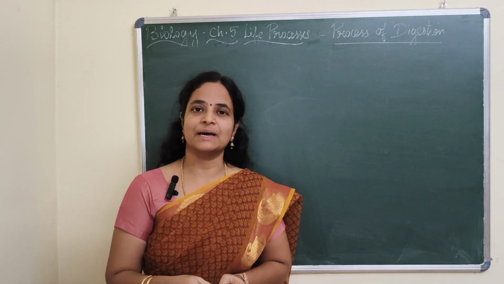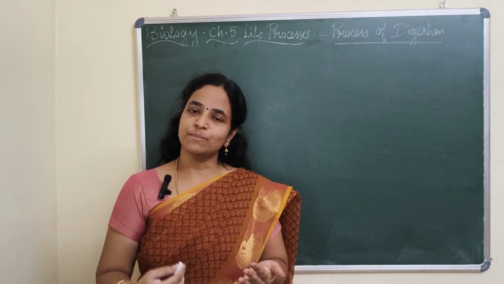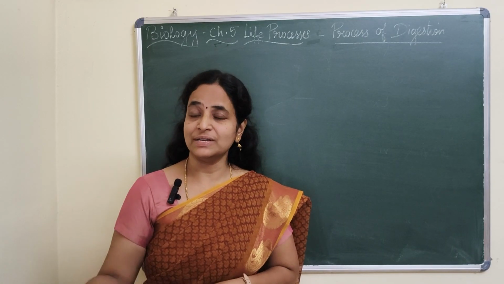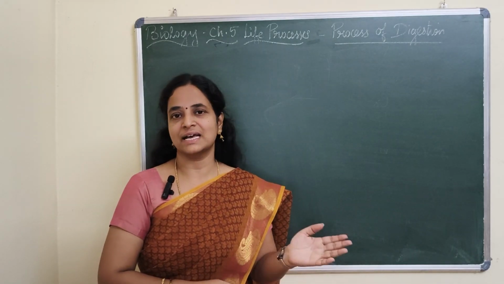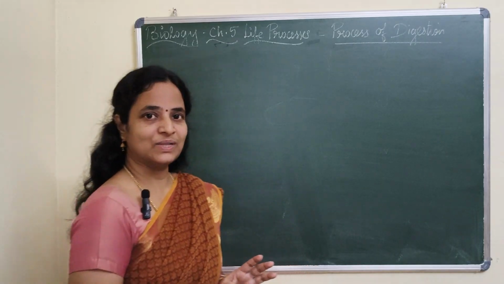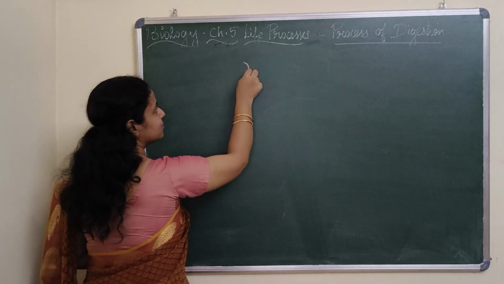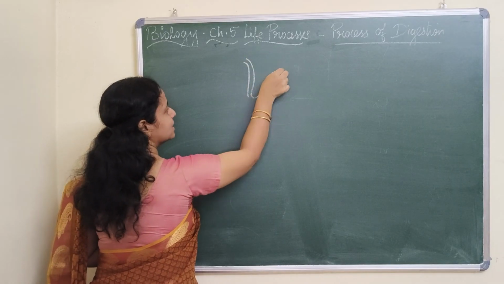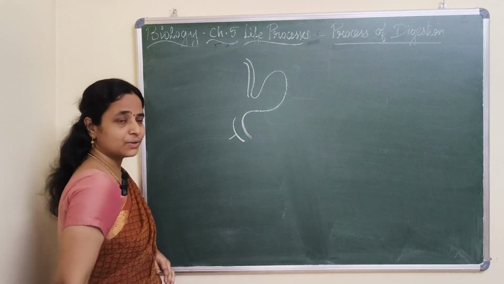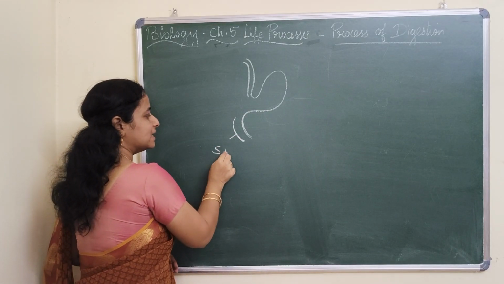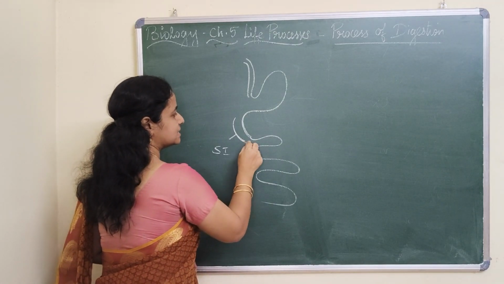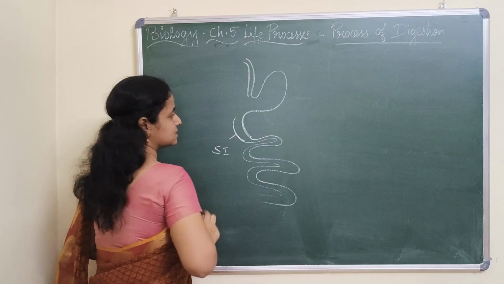After digestion of protein in the stomach, the food enters the small intestine. Before that, the action of the liver and the pancreas plays an important role in digestion of fat. So let us see how that takes place. The food from the stomach will reach the part called the duodenum, which is the initial part of the small intestine.